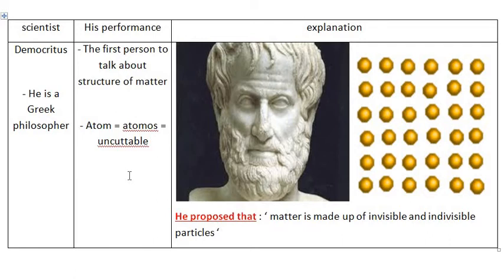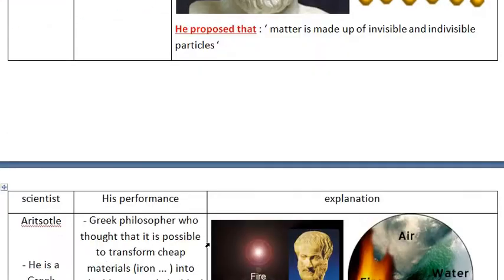He called this part atom, which means uncuttable. So he said that matter is made of invisible and indivisible particles. Invisible cannot be seen and indivisible cannot be cut. This is his opinion about the atom.